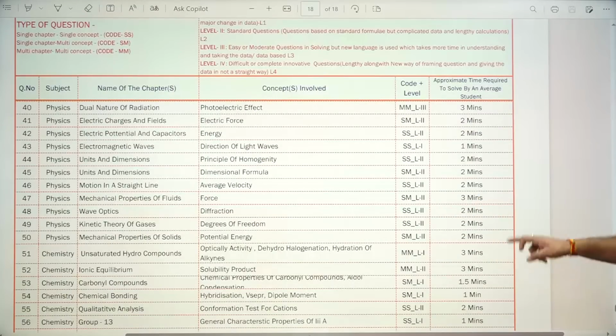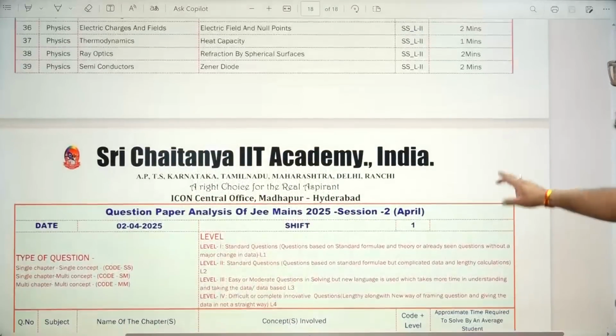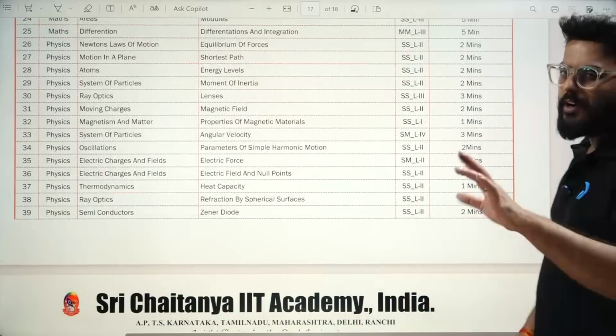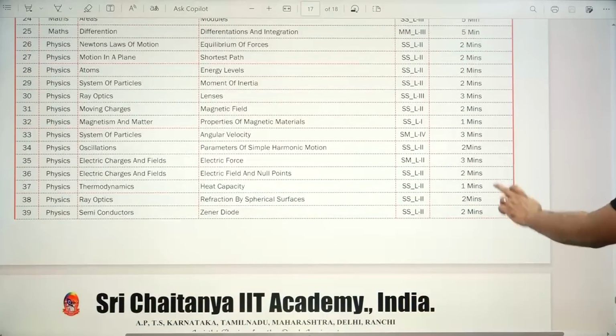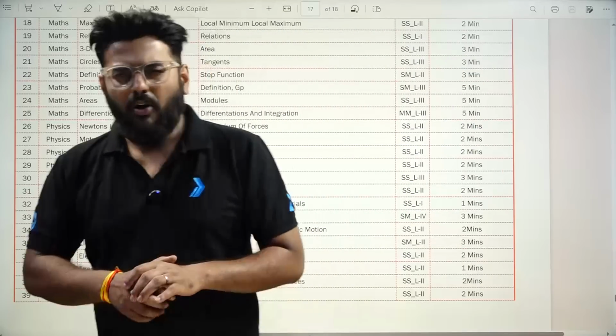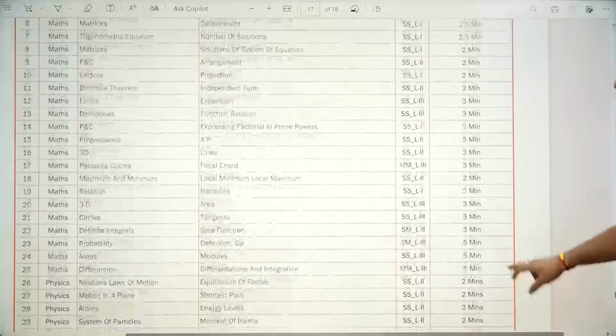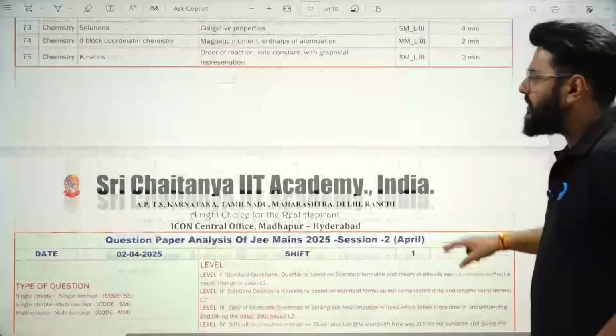Also the standard time is given to you. So more or less, if you see physics, mostly the average time duration was turning out to be 1.5 to 2 minutes. That's it. So that was enough. If you had 25 questions, you were able to finish them in around 45-50 minutes. That was the normal time taken by any student. Some were also able to complete in 30-45 minutes.